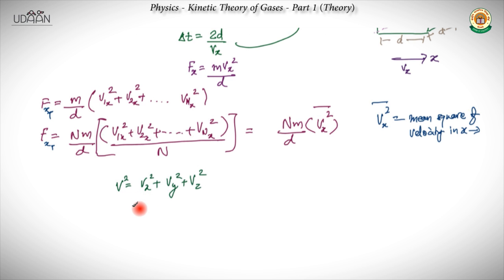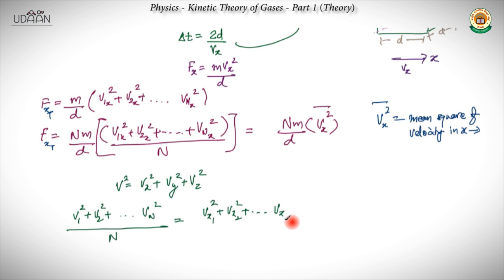Finally we take this sum, v1 square plus v2 square till vn square, whole divided by N, equals vx1 square plus vx2 square till vxn square, divided by N.